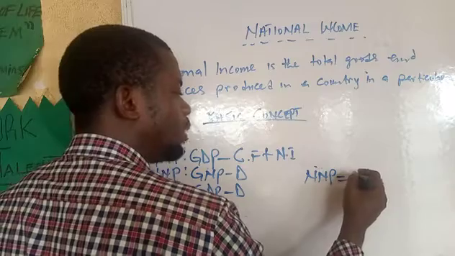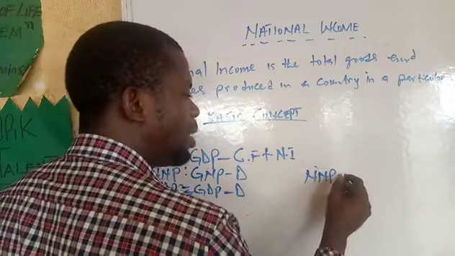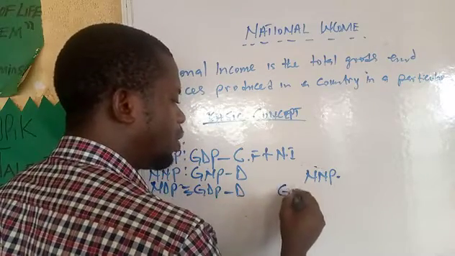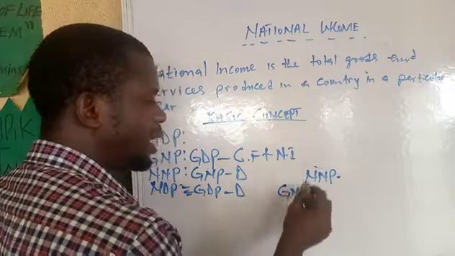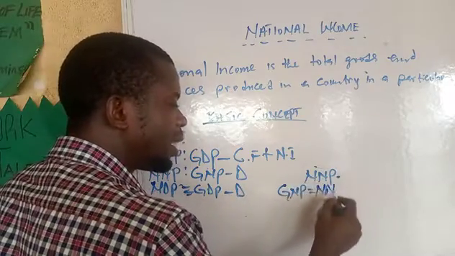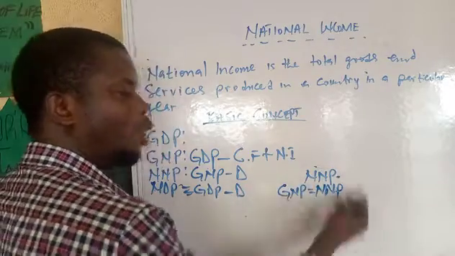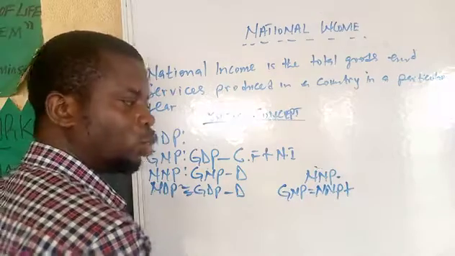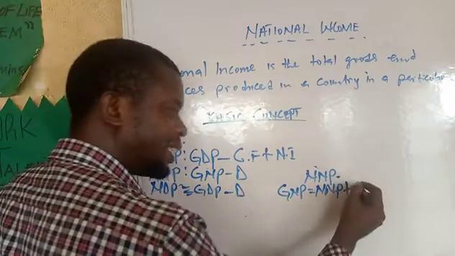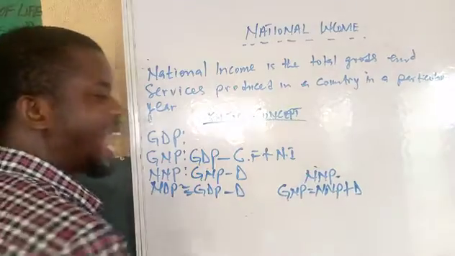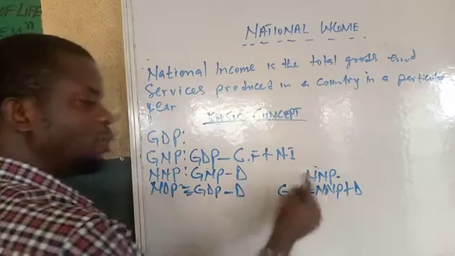To get my gross national product will just be this NNP plus something, plus what? To get the G, plus D. So when I add D to net, it's going to give me gross.